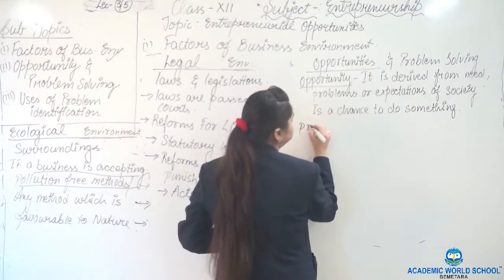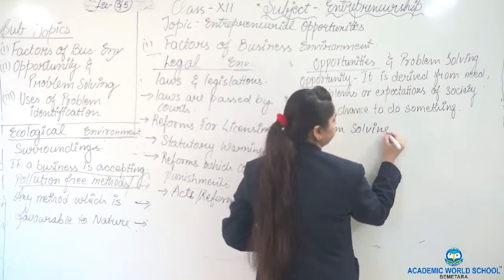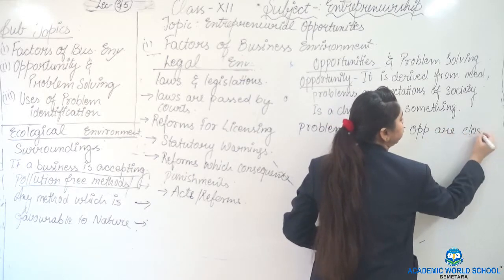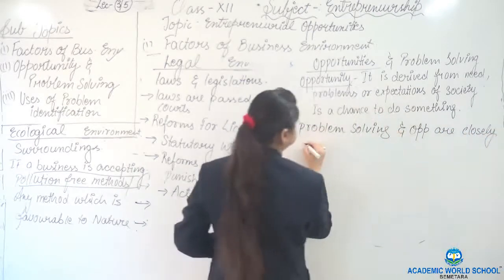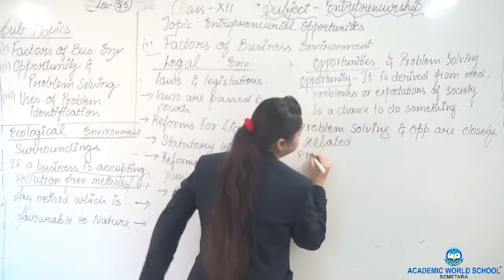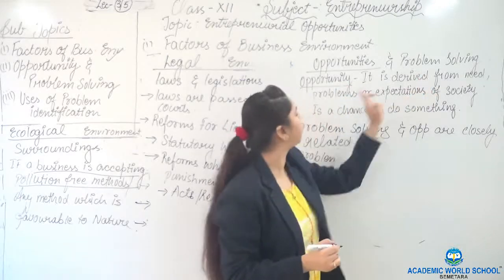Moreover, problem solving and opportunities are closely related. As we can see, opportunity is derived from problem.